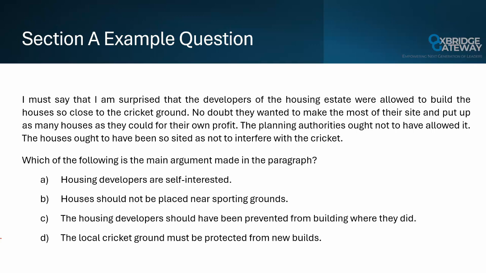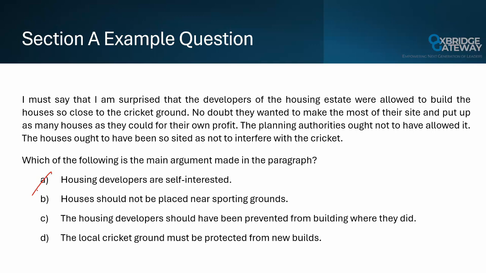For main argument questions where you're looking for the answer that best captures the passage's overall point, the best strategy is process of elimination. Option A focuses on the housing developers. While the housing developers are described in the passage, as we've already discussed, the main argument is not about them. It's about the need for planning authorities to regulate them. So we can eliminate A.